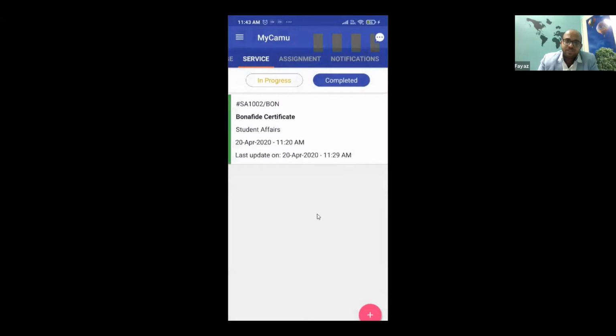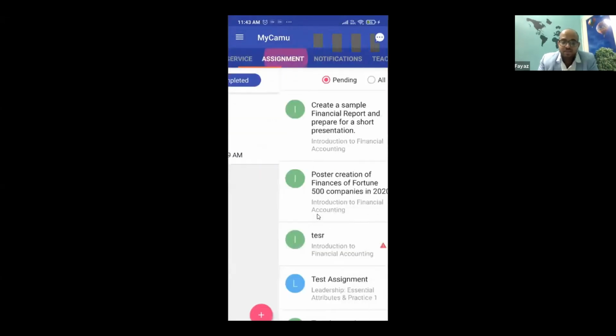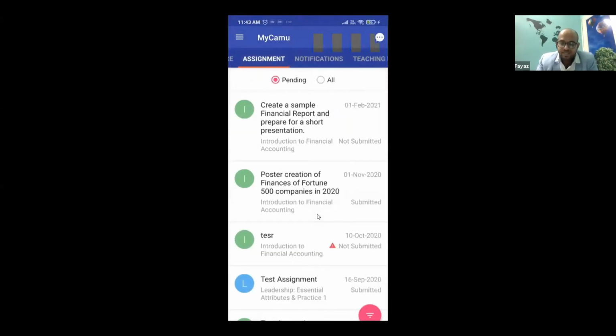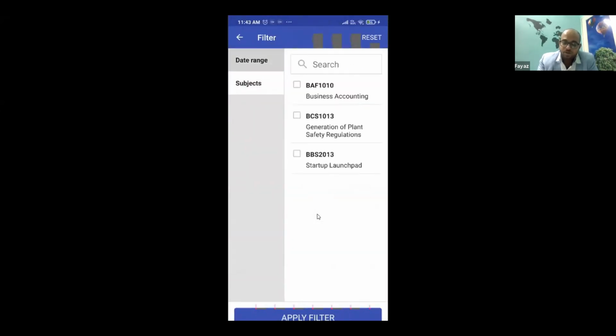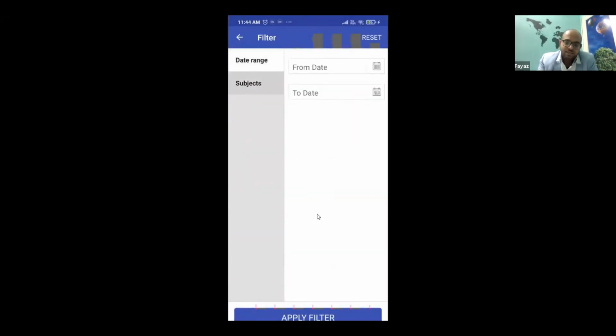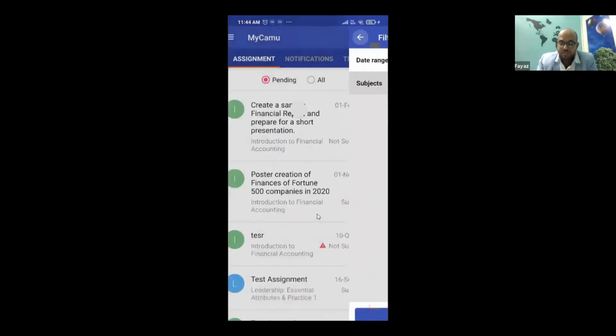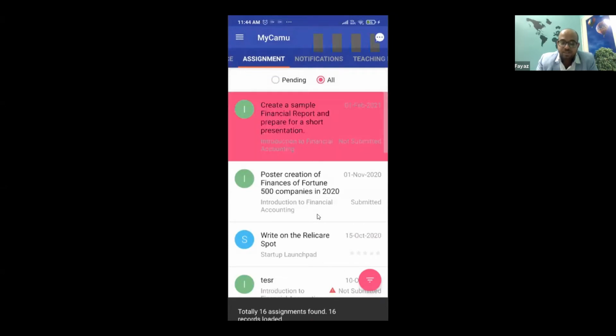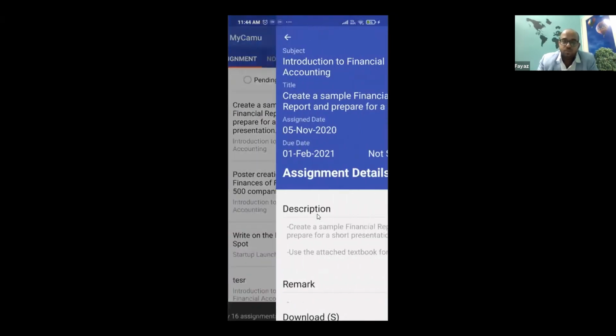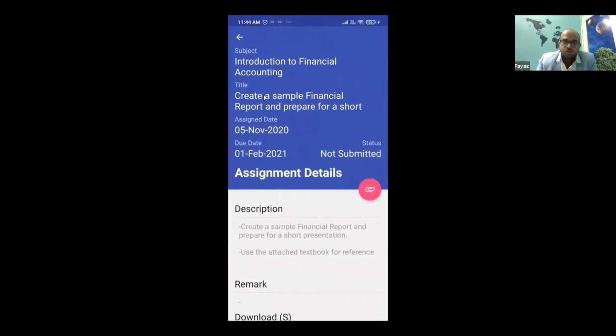Now when I talk of assignments, students can see all the assignments that a faculty has given. They can filter it by subject name or by a date range, and they can see different kinds of assignments, right? Any assignment they want to view, they can simply click. You'll get all the details. Which subject is the assignment? The faculty wants me to create a sample financial report. When is the assignment assigned? What is the due date?